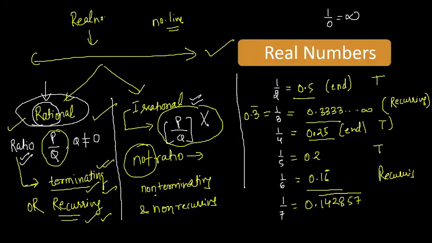So note it down: rational numbers are terminating or recurring, and irrational numbers are non-terminating and also non-recurring.